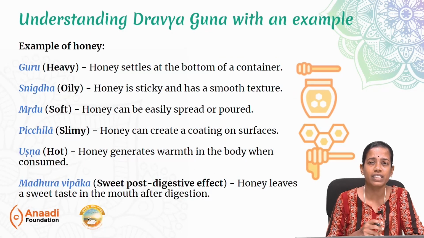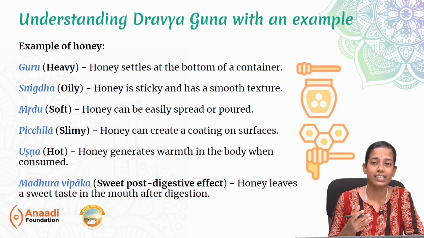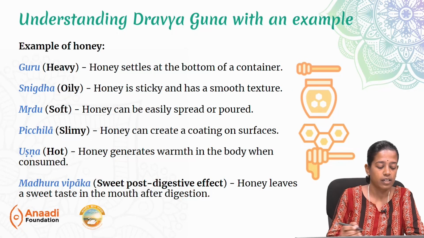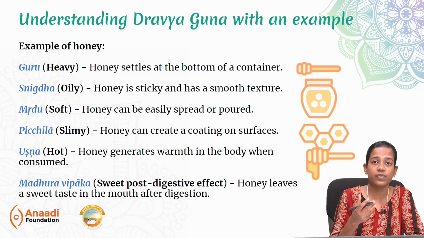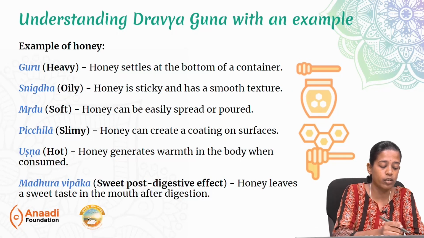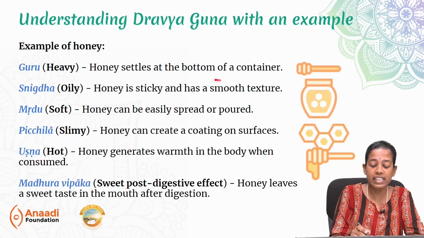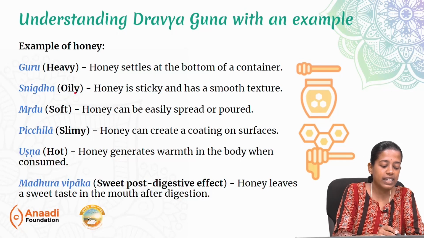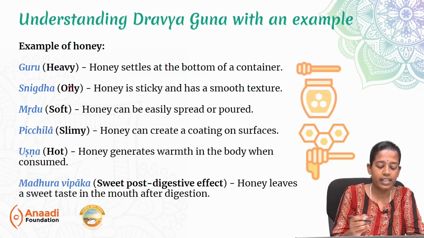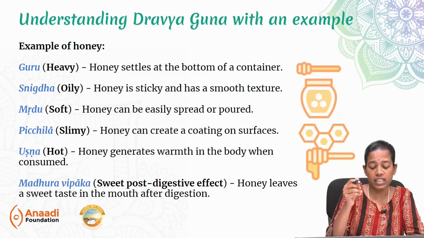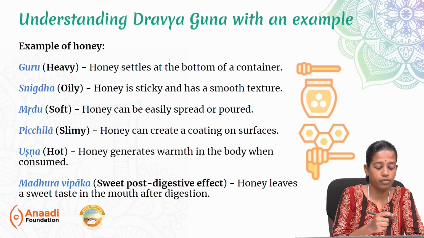Let's try to understand some of these gunas using the example of honey. If you see honey, honey is very heavy, hence it has the quality of guru. It settles at the bottom of the container. Have you seen it? Next is snigdha, which is oily. Honey definitely is very sticky and has a very smooth texture.